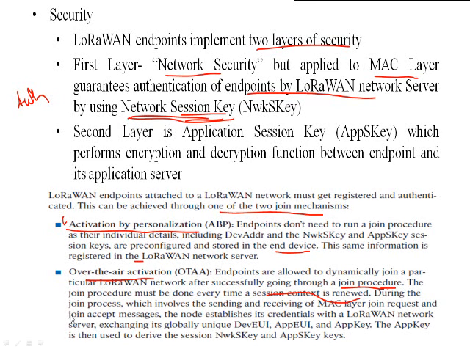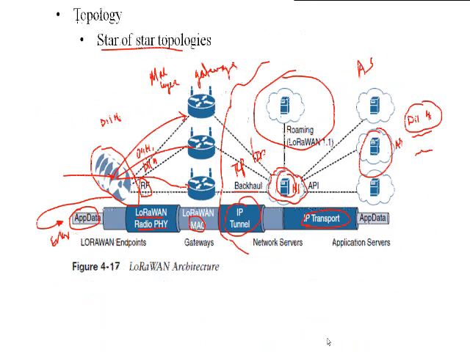So during the join process, the sending and receiving of a MAC layer join request and join accept messages will be done, and the node establishes its credentials with the LoRaWAN network server, exchanging its globally unique device EUI, application EUI, and the AppKey. The AppKey is responsible for the derivation of the network session key as well as the application session key. As we saw, different types of addressing are going to be used over there.